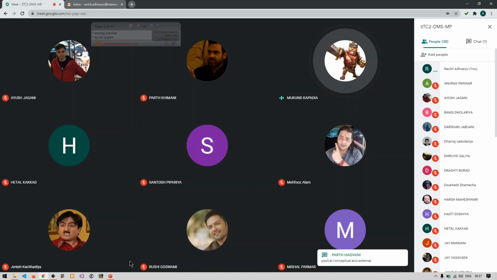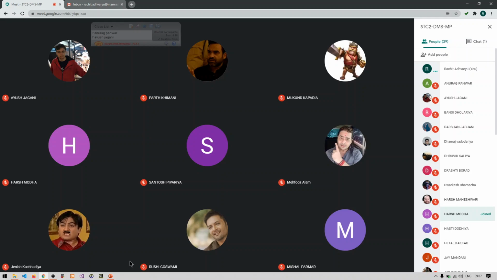Yeah, very good. So where actually we store the data? In which level we store the data? Okay, and which level deals with the user? Very good. So what is the role of conceptual level?